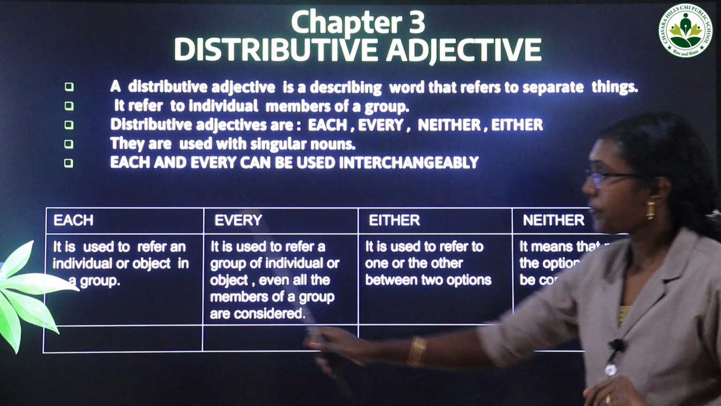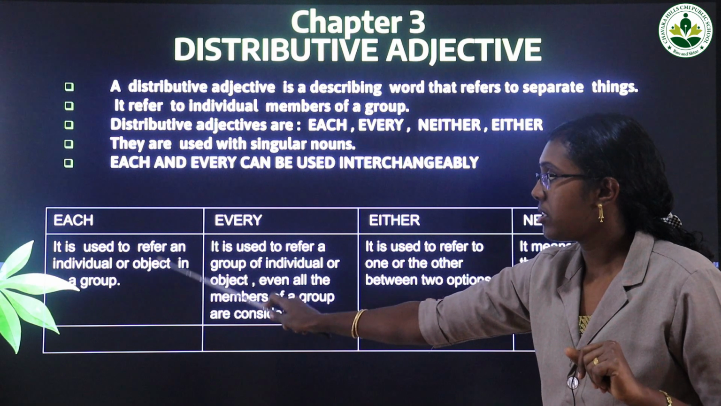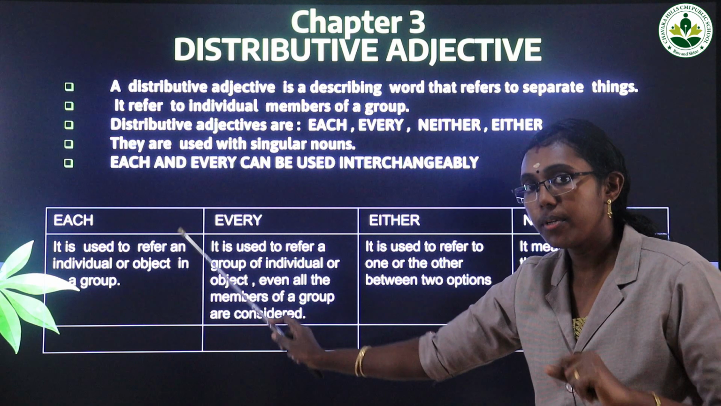Do you understand? See here, each means giving individual attention, or referring to an object or individual. An object or individual means one.